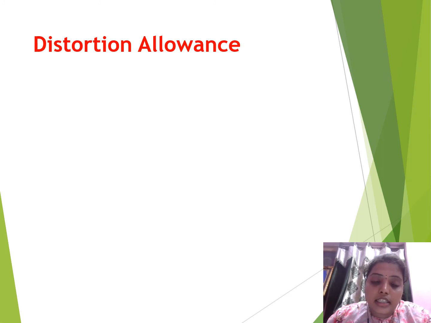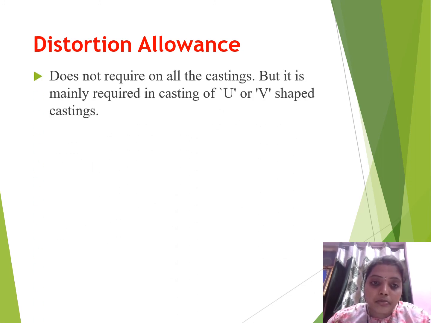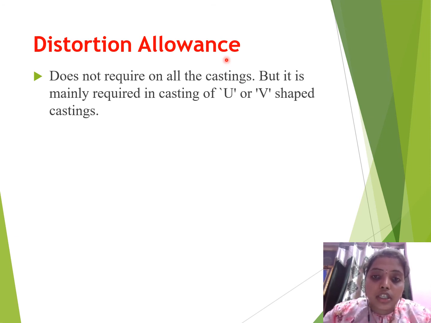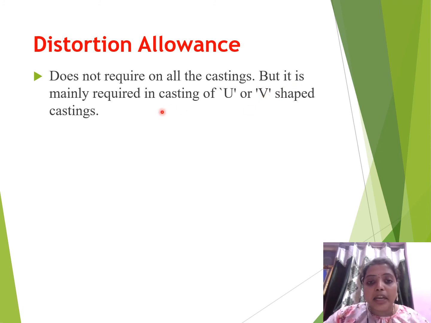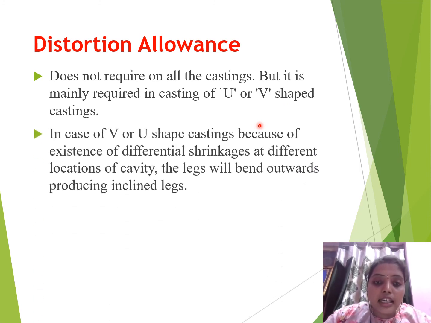Distortion allowance. Let us see what the distortion allowance is. It is not required on all castings; it is not applicable for all castings. We give this distortion allowance for some objects only. It is mainly required in casting of U or V-shaped castings. In case of V or U-shaped castings, because of differential shrinkages at different locations of the cavity, the legs will bend outwards, producing inclined legs.